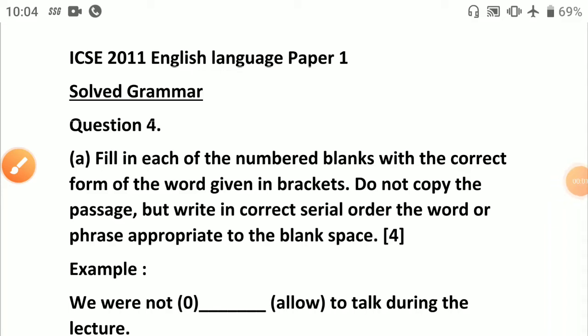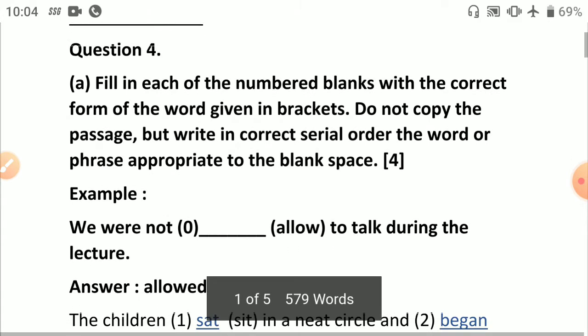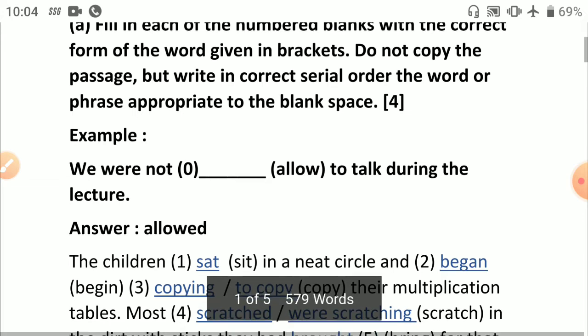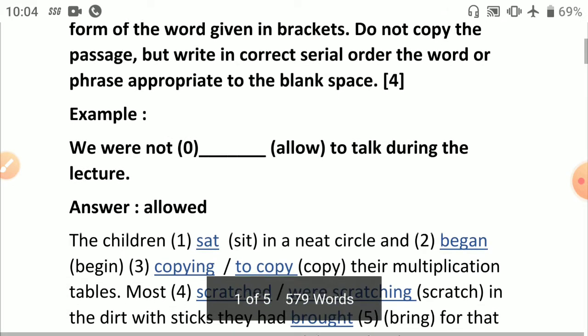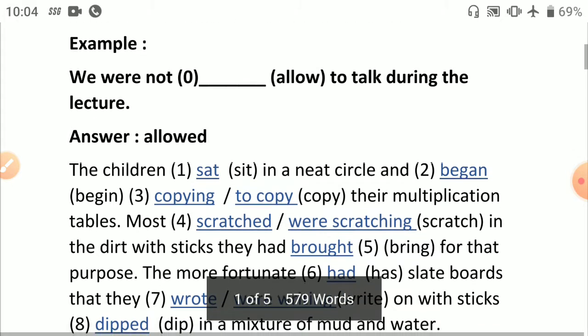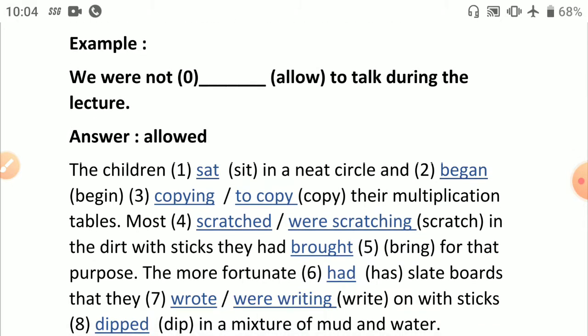Welcome back. So here we are ready with the solved grammar part of ICSE 2011 English Language Paper 1. So let's get started with the passage, where we have to see the tense of the passage and accordingly make changes. The first example or hint that is given, "We were not allowed to talk during the lecture," is in past tense.